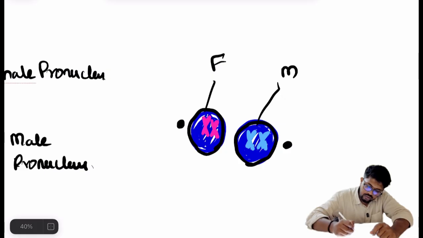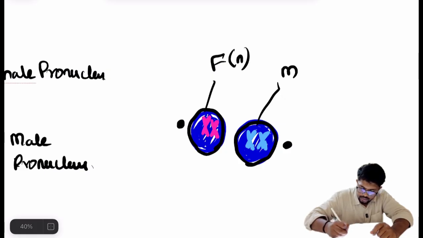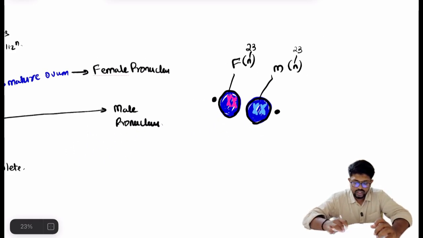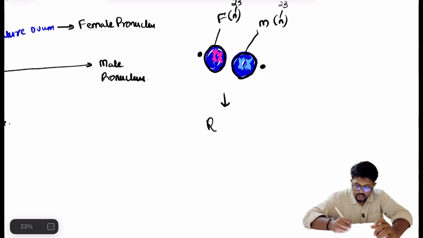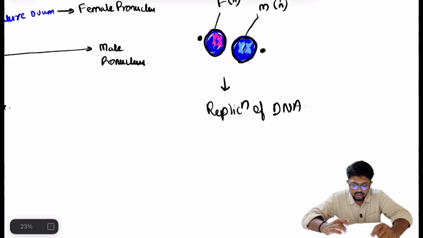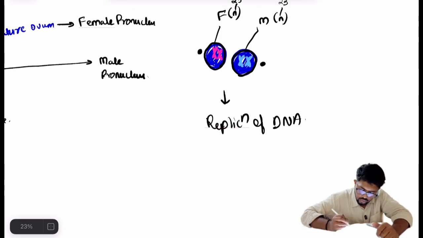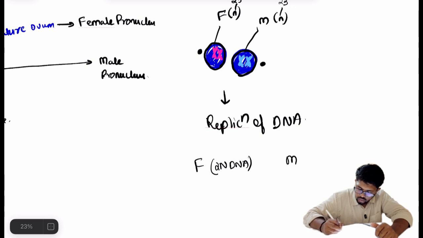And both the nuclei will be what? Haploid number, that is what? 23. Now what will happen when they come close to each other? The next step will be the replication of the DNA. So what does replication of DNA mean? The chromosome number will be the same, but the DNA will be doubled. So the female pronucleus will form 2N DNA, and the male nucleus will form 2N DNA, but the chromosome number will be 23 only.